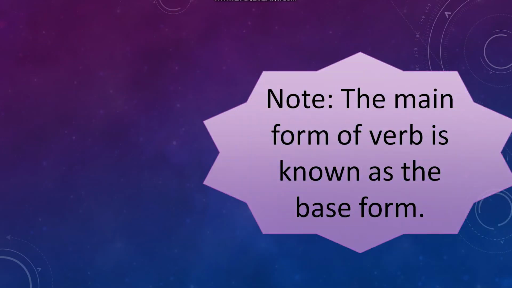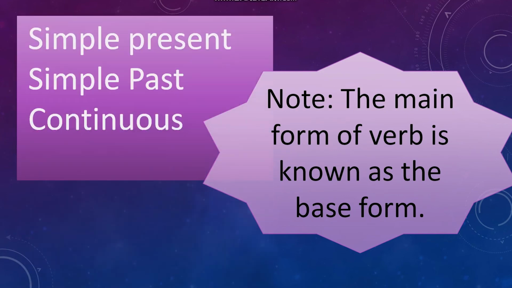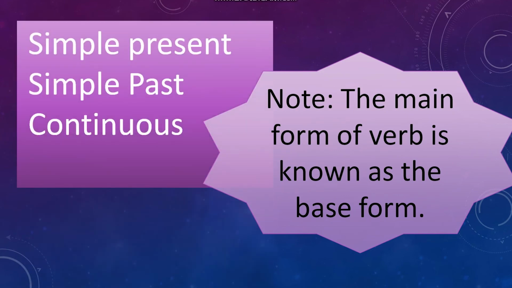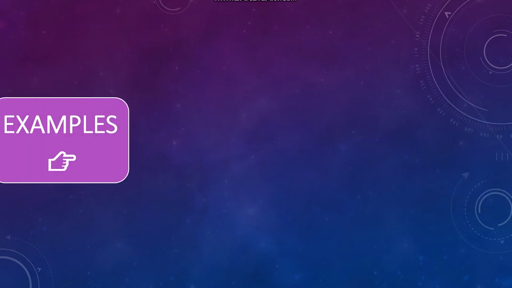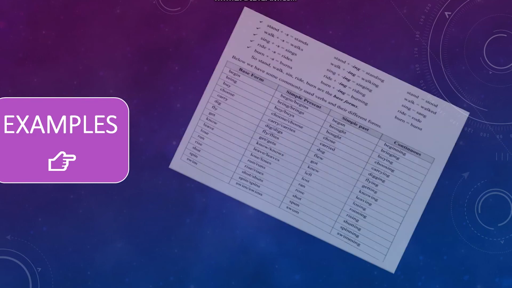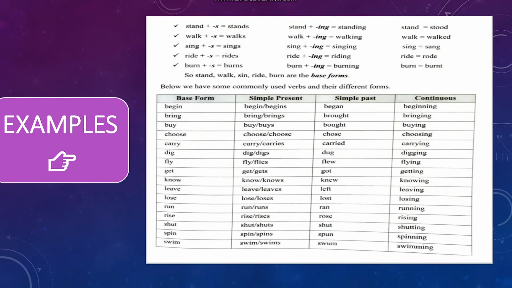Now we move on to the different forms of verbs and what they are called. The main form of the verb is known as the base form. The other forms of verb are simple present, simple past and continuous. For example, in base form, you can see begin. In simple present, begins. In simple past, began. And continuous, beginning.